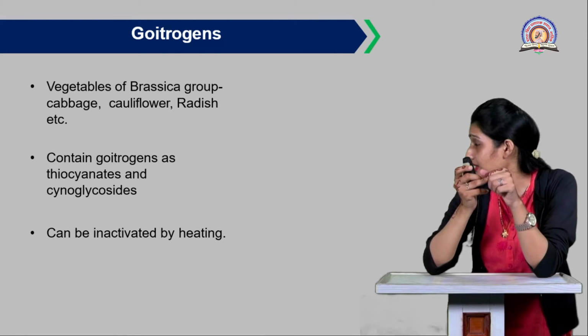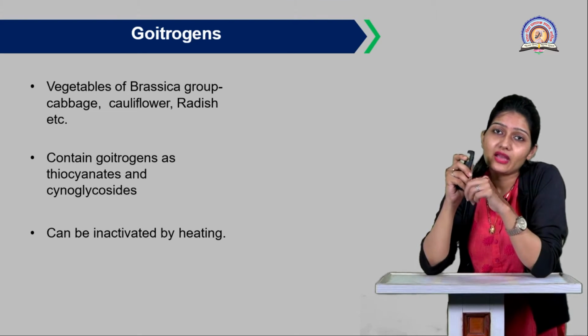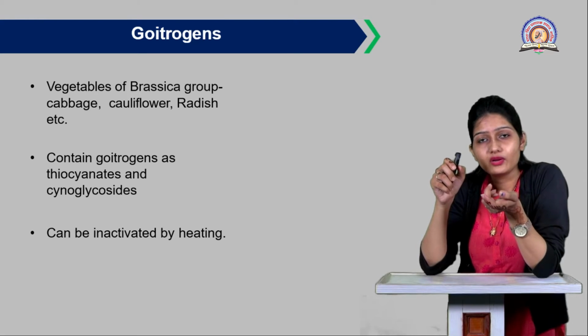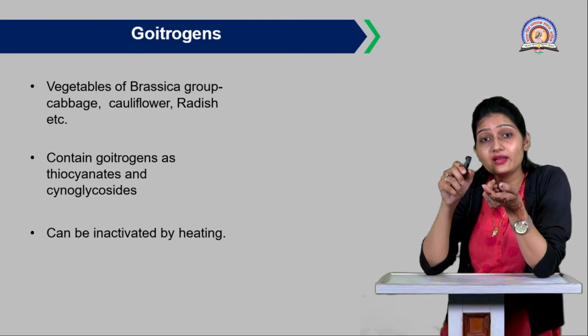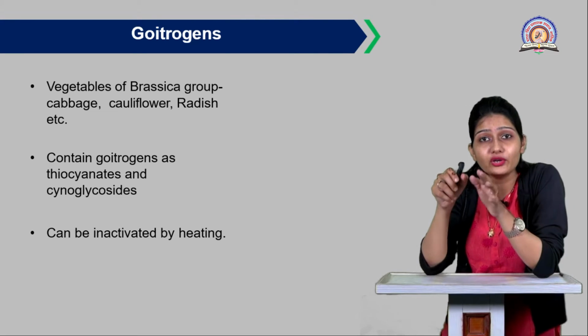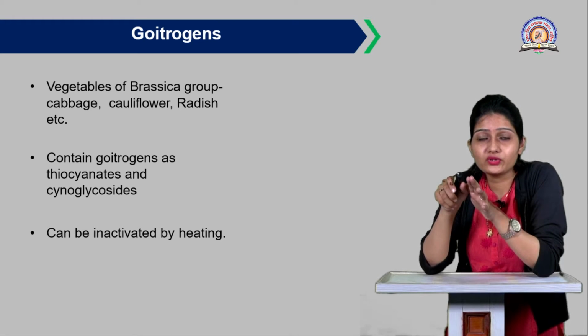Now let us discuss another term, the goitrogens. We have discussed the sources of iodine, the iodine-rich foods. But there are some substances that are harmful to your body. These are called goitrogens.